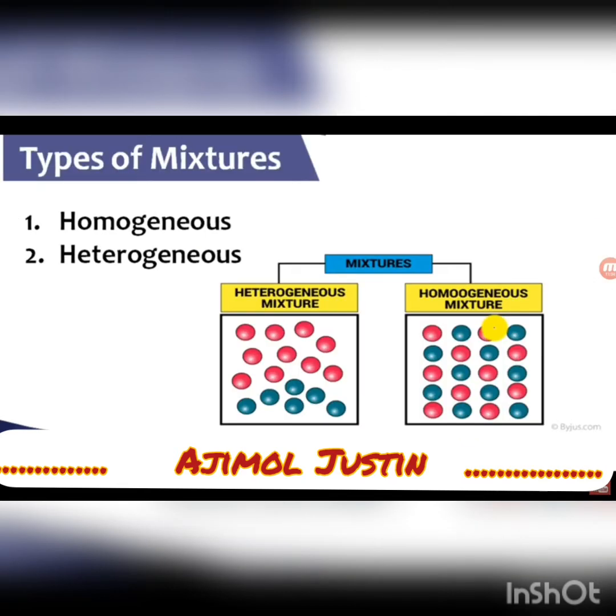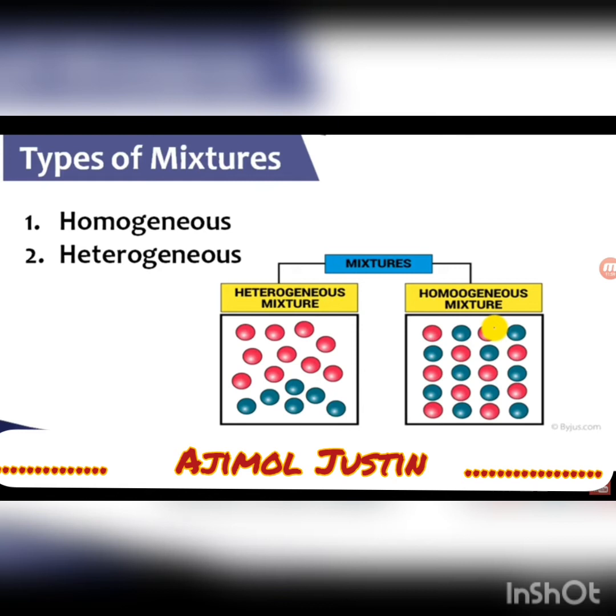Next is the types of mixtures. Mixtures are of two types, as we already said: homogeneous mixture and heterogeneous mixture. In a homogeneous mixture, you can see almost everywhere the constituents are the same, right? Everywhere it is the same.